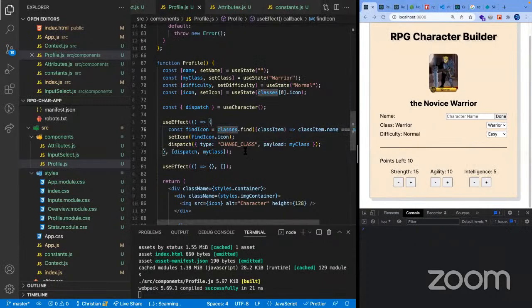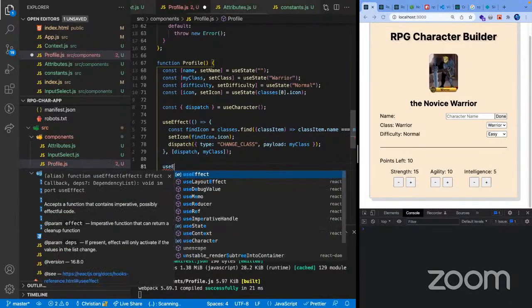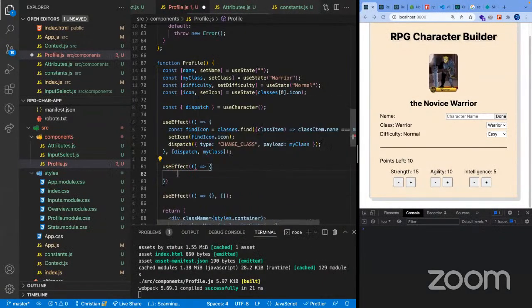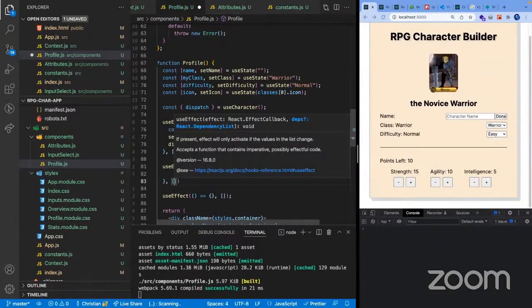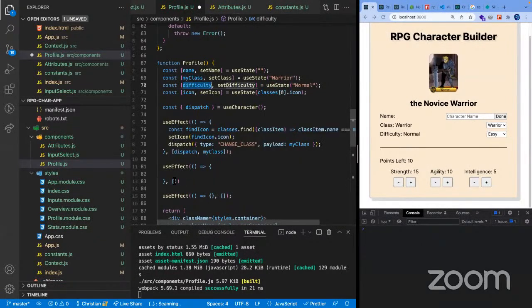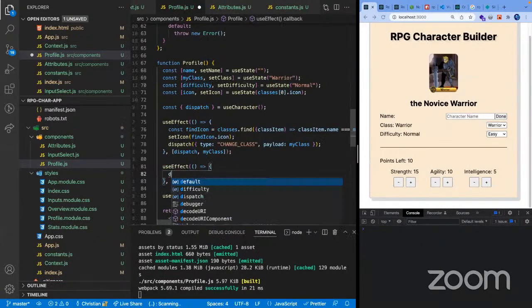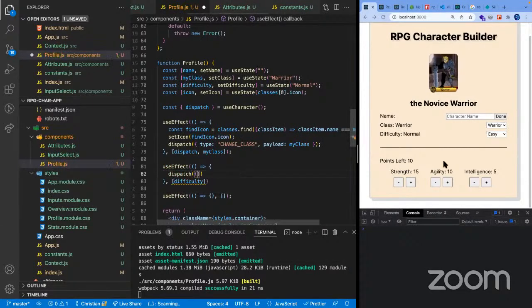If we change our difficulty, let's do another use effect here. And let's say our difficulty, if it changed, then we can also change our points in the attribute system. We're gonna have for that a payload of our difficulty.